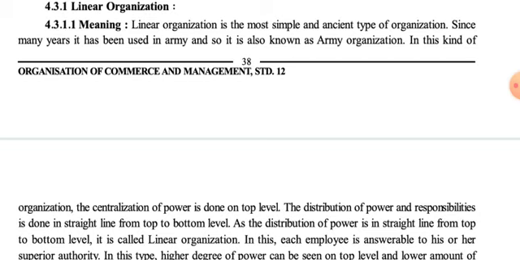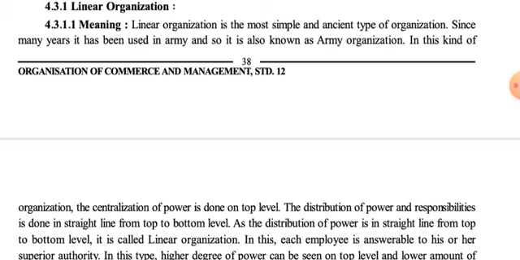The authority and responsibilities move from top to bottom, and it is very easy to understand and easy to formulate also. That's why it is the most simple and ancient type, because it has been used for so many years in different types of organizations and sectors.